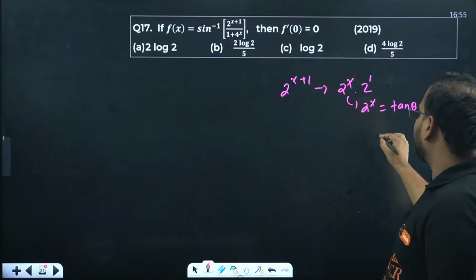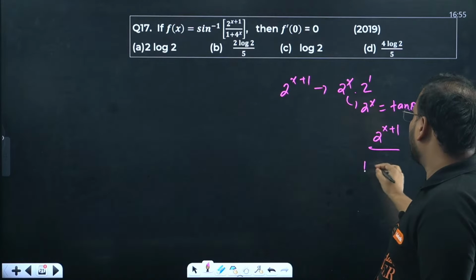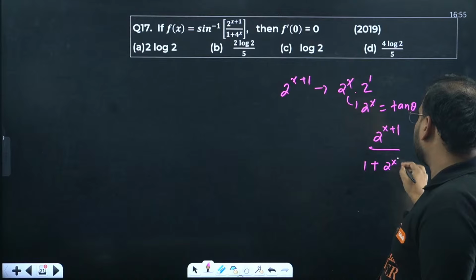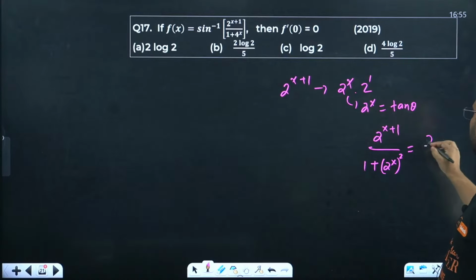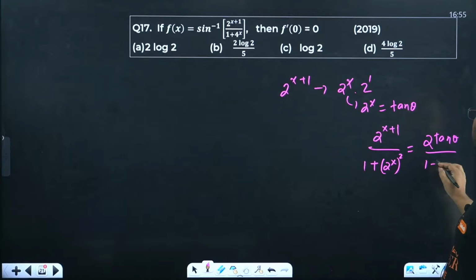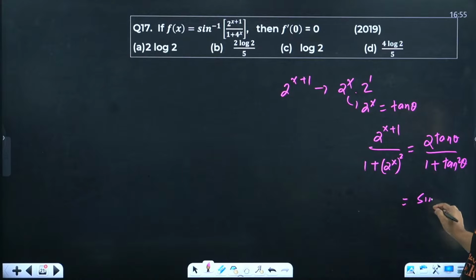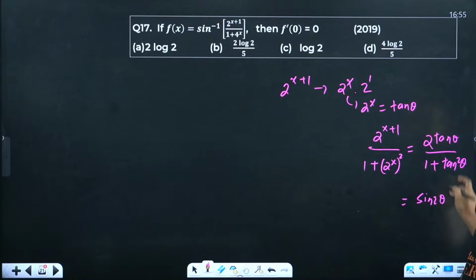The fraction that you have, 2 power x plus 1 upon 1 plus 2 power x the whole square becomes 2 tan theta upon 1 plus tan square theta. Okay, and this is nothing but the formula of sine 2 theta, sine in terms of tan.